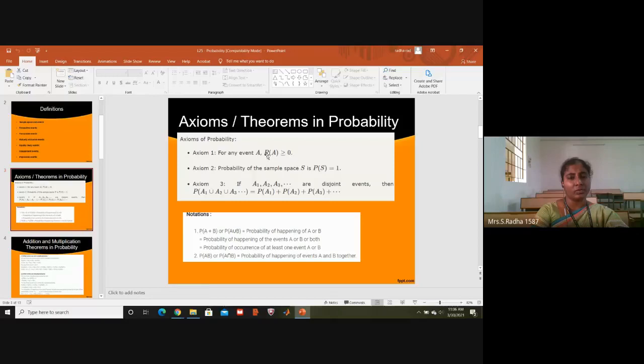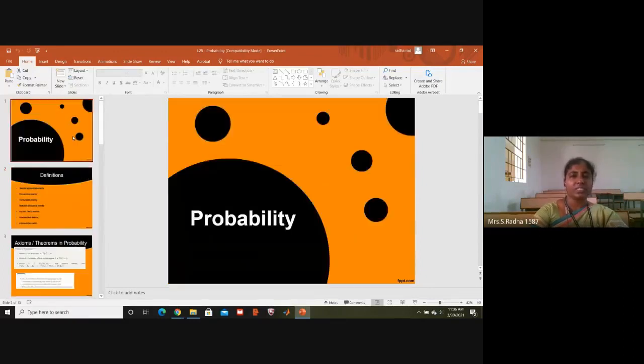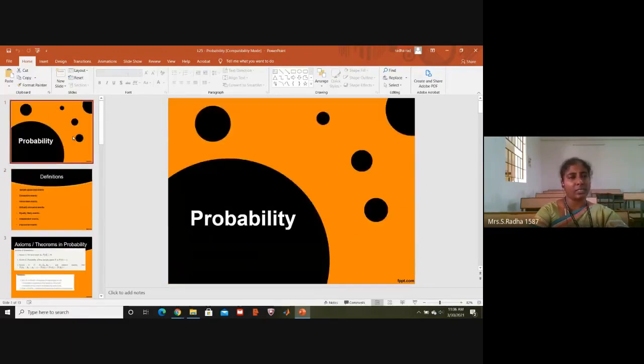P of S is greater than or equal to 0, and P of S means sample space. Always, the probability of the sample space is 1. All the events put together is called sample space.